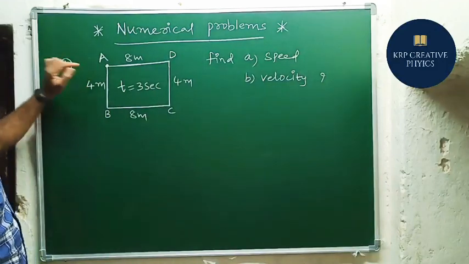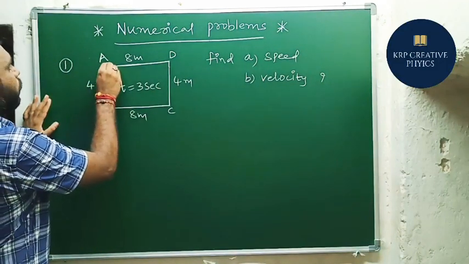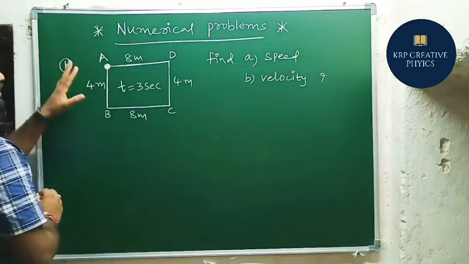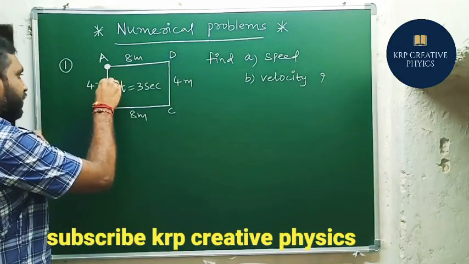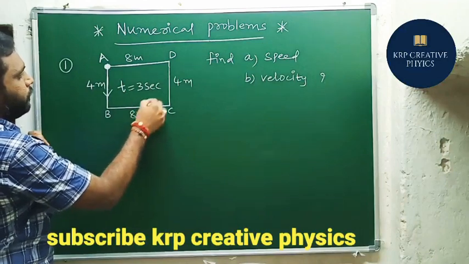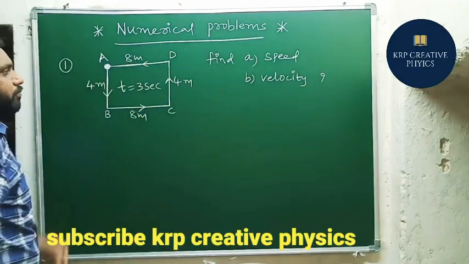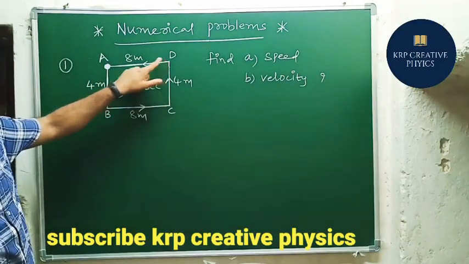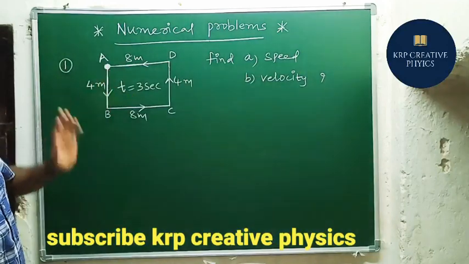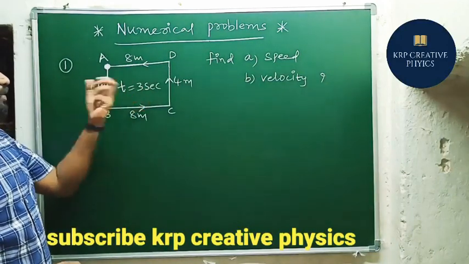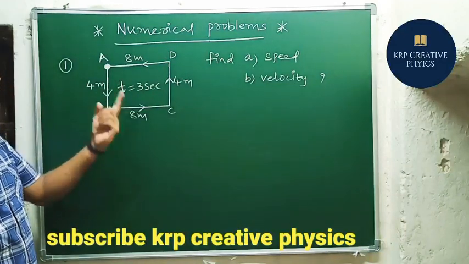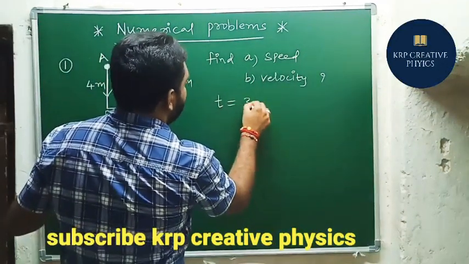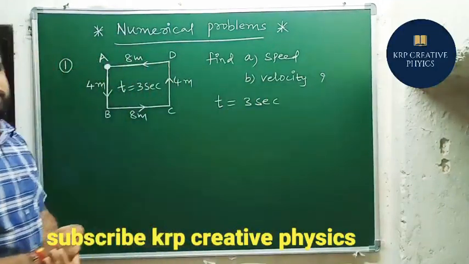This is the given diagram. Here is an object, O. The initial position of the object is A. The object starts from A and moves on to B, C and D, finally reaching A. This is the path followed by the object. It takes 3 seconds to reach point A again. So the total time T equals 3 seconds.